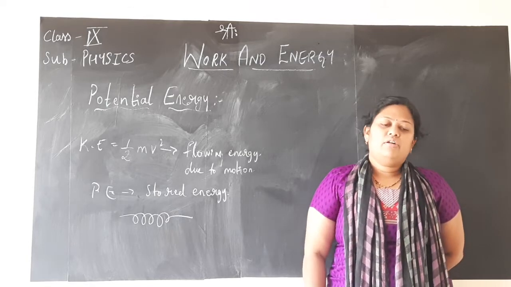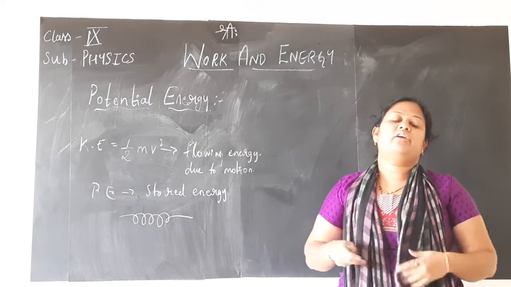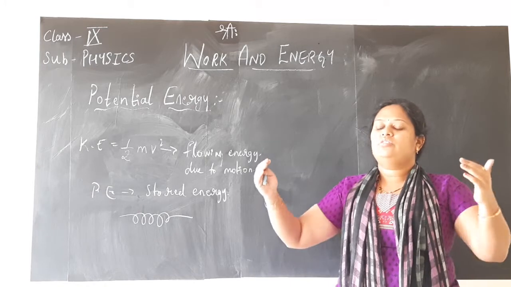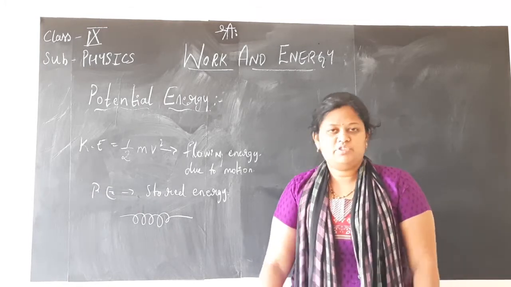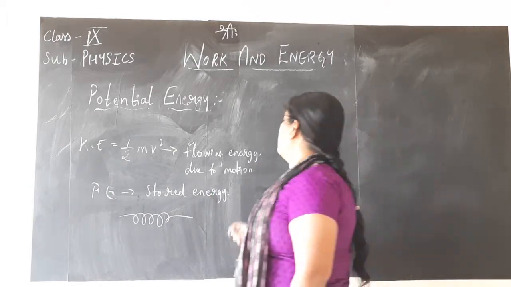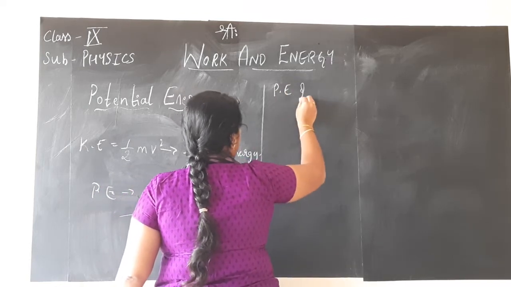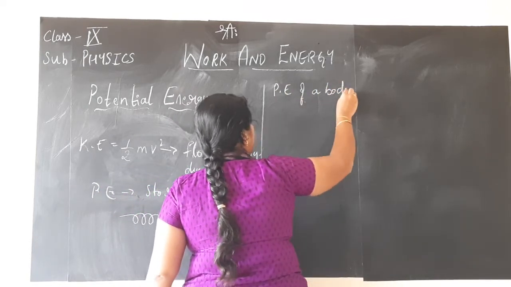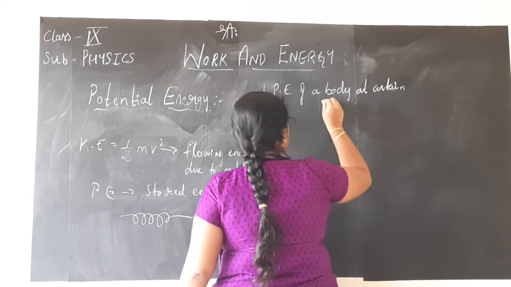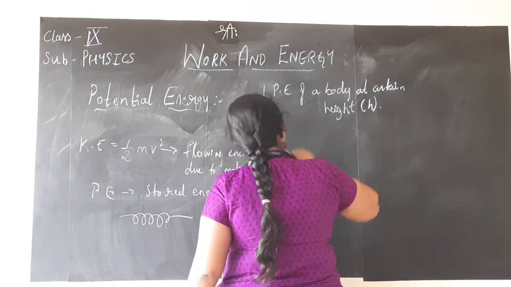Before that, we all know we studied various examples. Along with that, we shall think of one more example or activity, you can say. You take a stone or any object and lift it to a certain height. We are discussing the potential energy of a body at a certain height. Height is represented by small letter h, children.